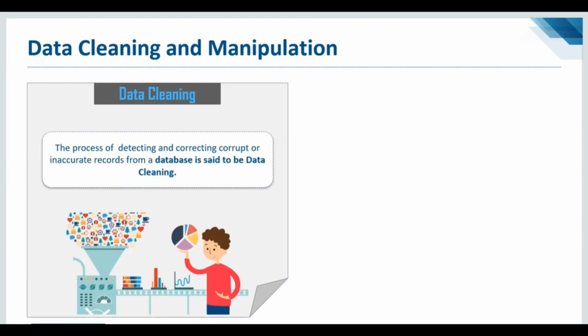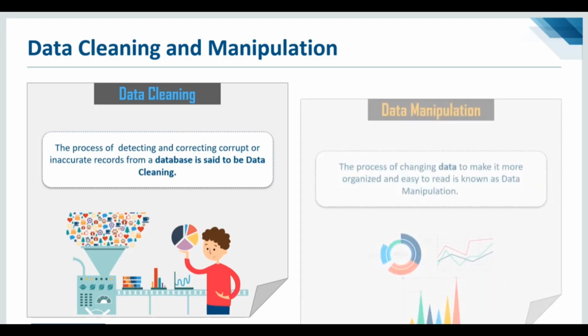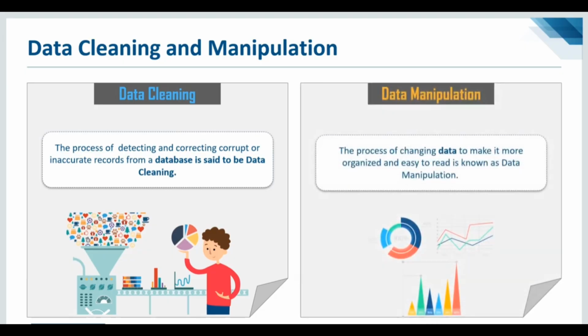Once you remove such values from the data, the next step is data manipulation, which is nothing but exploratory data analysis. If I have to define data manipulation for you, it's the process of changing data to make it more organized and easier to read. Whenever you make your data more organized, you make all the tuples clear, and you have all the column values in a clear manner, so it's easy to read and analyze. It's basically known as data manipulation.